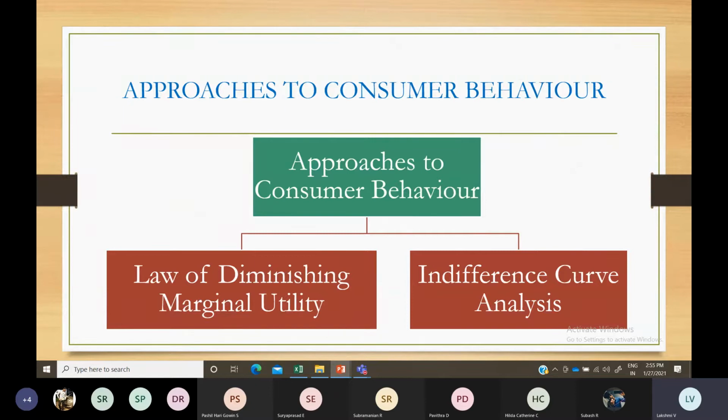This is a little bit different from your marketing subject. Approaches to consumer behavior: one topic is the law of diminishing marginal utility, the other is indifference curve analysis. Under the law of diminishing marginal utility we were discussing what is meant by utility.